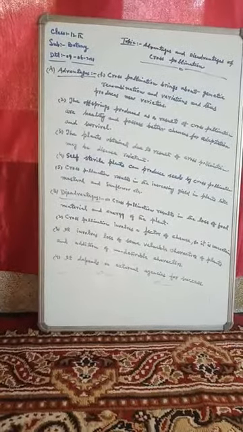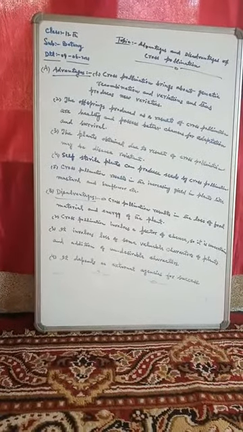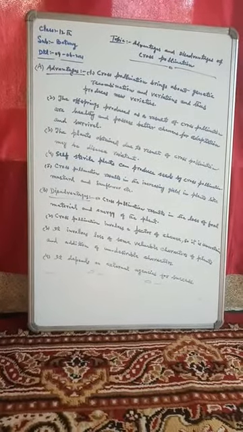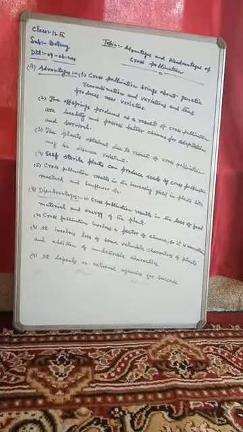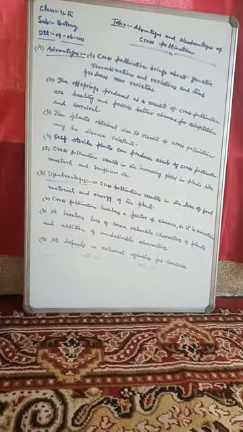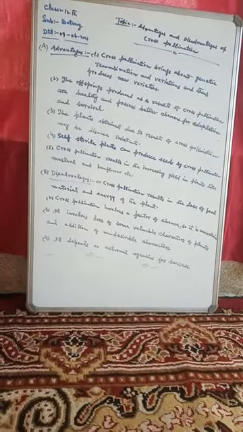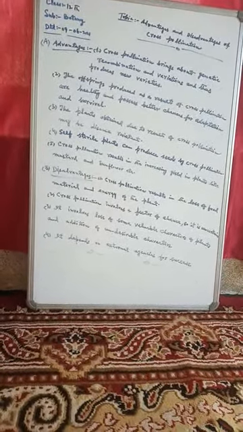Now the disadvantages of cross-pollination include, number one, cross-pollination results in the loss of food material and energy of the plant. This is one disadvantage of cross-pollination, that the plant loses its food material and energy due to cross-pollination.